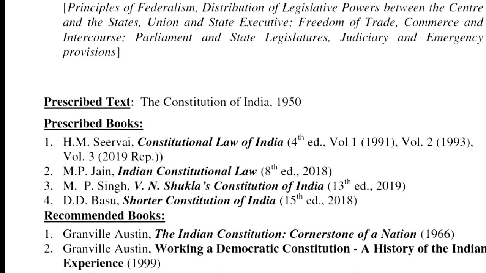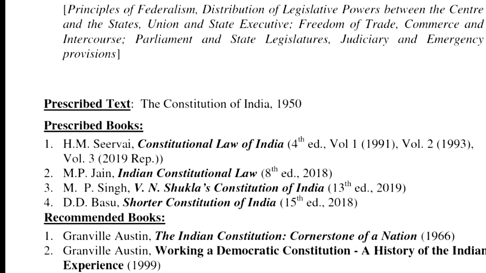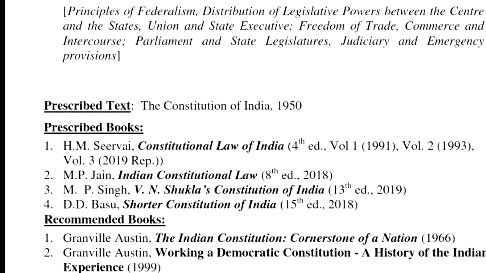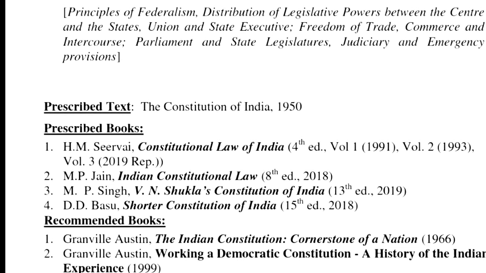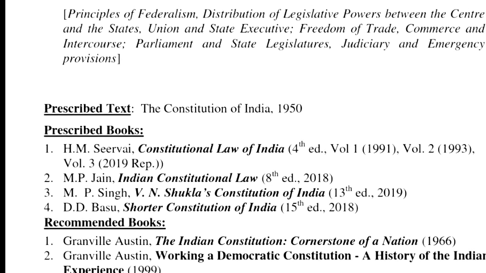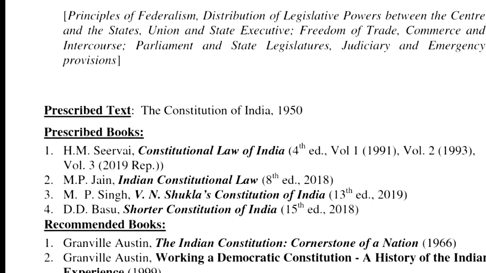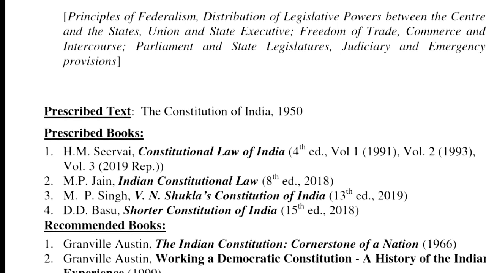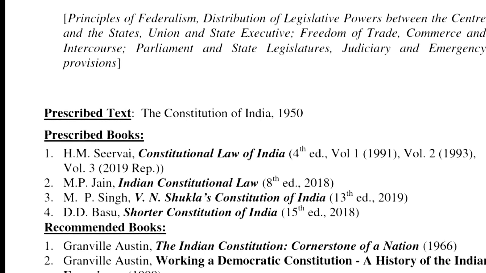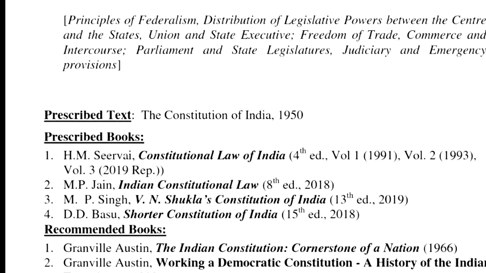Now, if you look at the initial laws which were inserted in the 9th schedule, most of them were land reform laws. But subsequently, a lot of non-land reform laws also started being put within the 9th schedule of the Constitution. And therefore, the dilemma before the court was: was there any point of having a basic structure doctrine itself? Because if the Parliament did not want a specific law to be challenged for violating basic structure or fundamental rights, it could very well put that specific law under the 9th schedule and immunize it from judicial review altogether.